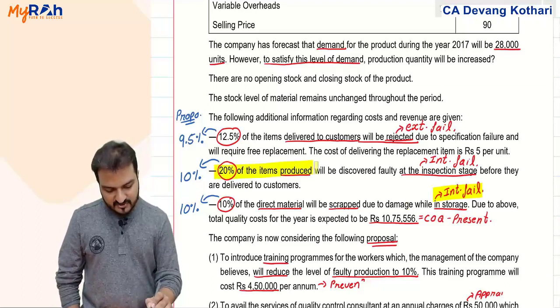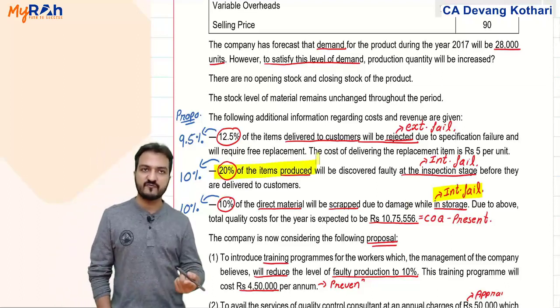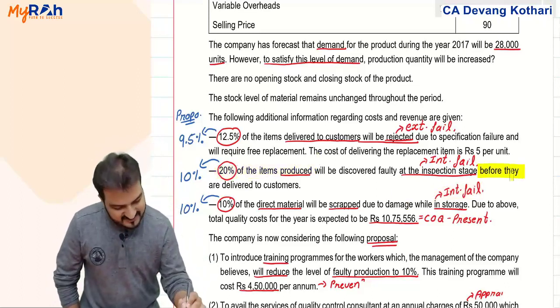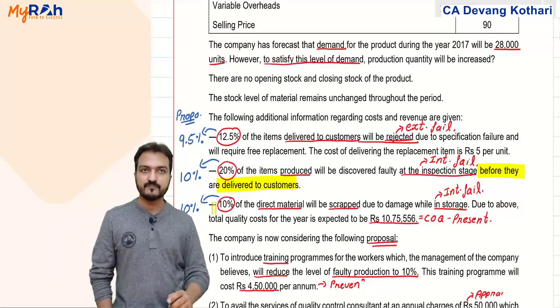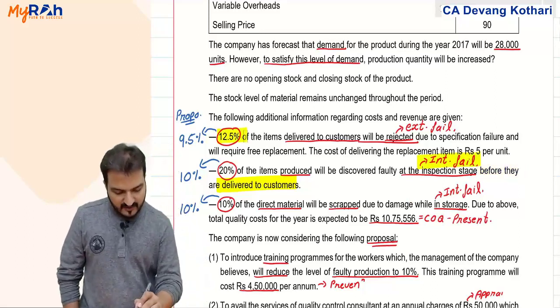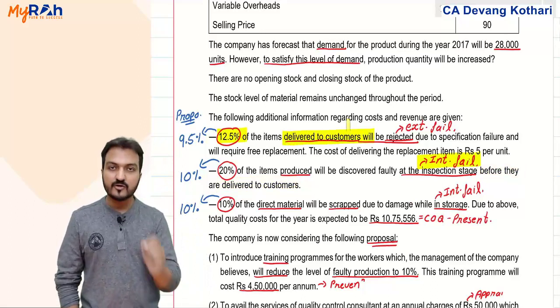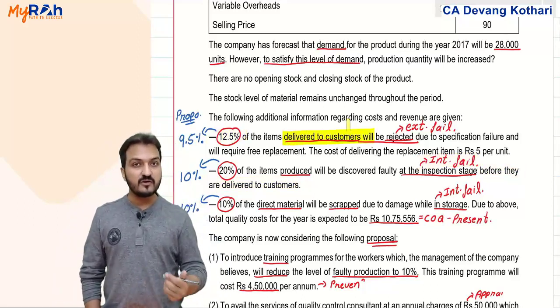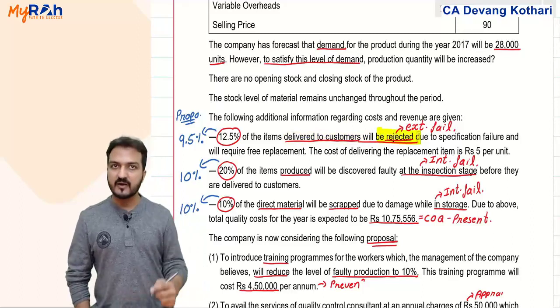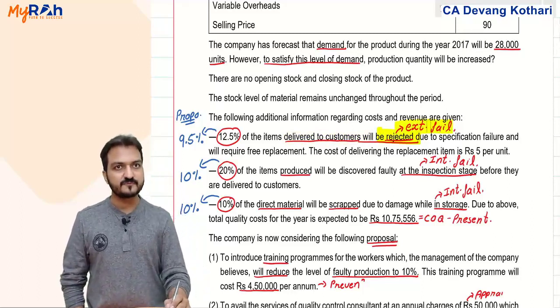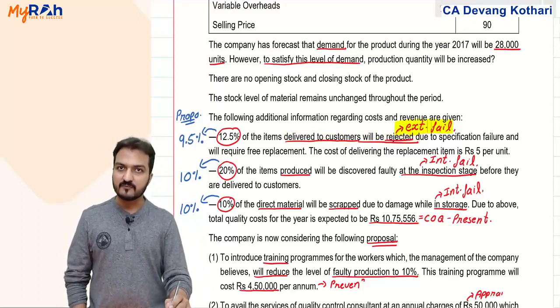Then 20% of your production turns out to be defective. Who found them defective? You found them defective because it is before delivery to the customer. That also becomes internal failure cost. And 12.5% of the ones delivered to the customer were defectives. Delivered to the customer, they turned out defective and were rejected by the customer. Well, that becomes my external failure cost. Would you understand that? Yes.